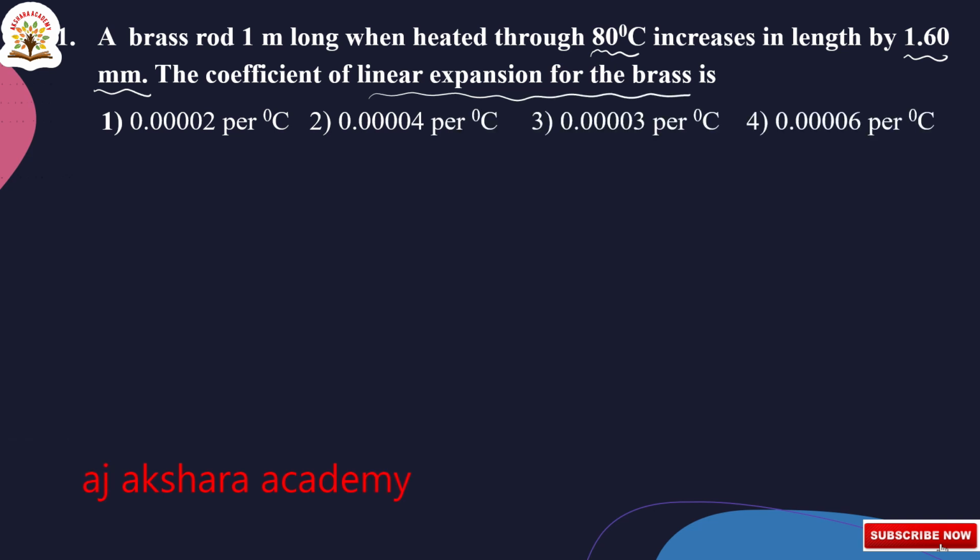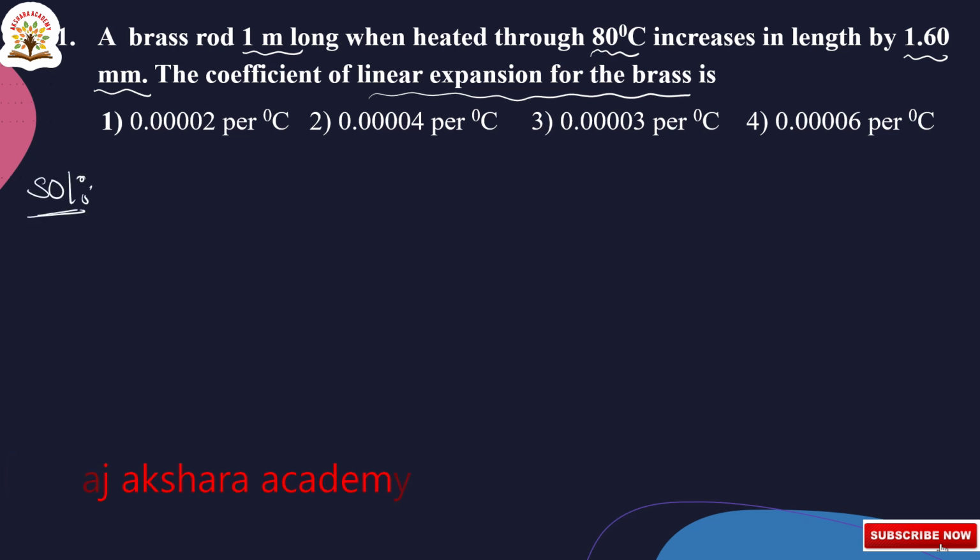Here in this question they have given the length of the brass rod as 1 meter, and it increases its length by 1.60 millimeter. Here you have to find out the coefficient of linear expansion for the brass. Let us go to the solution.